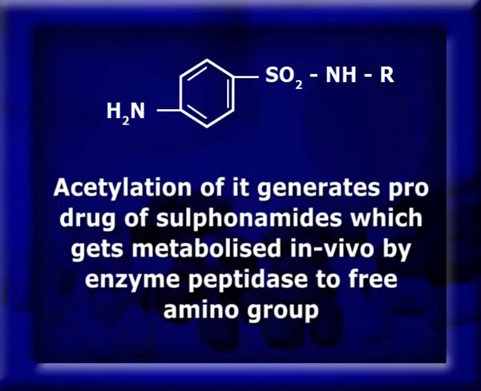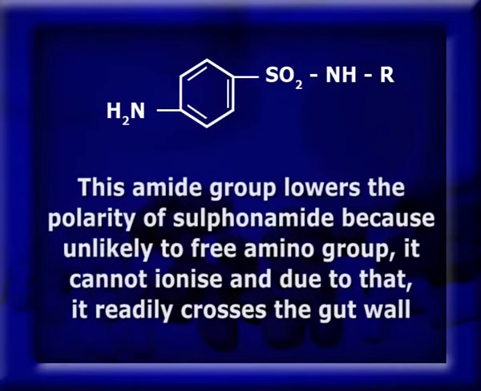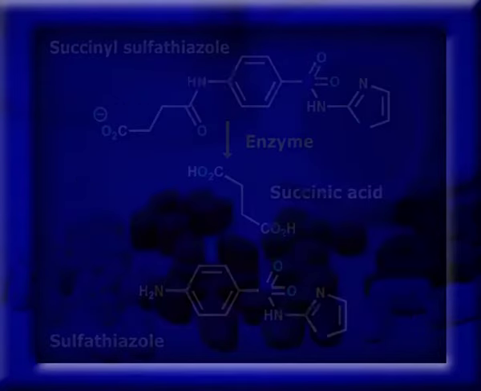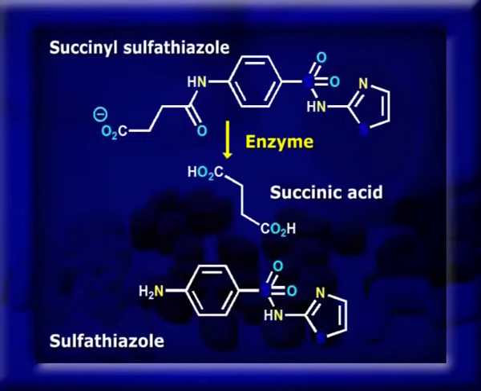Acetylation of it generates prodrugs of sulfonamides, which get metabolized in vivo by the enzyme peptidase to the free amino group. This amide group lowers the polarity of the sulfonamide because, unlike the free amino group, it cannot ionize, and due to that it readily crosses the gut wall. An example of this prodrug is succinyl sulfathiazole, which is a prodrug of sulfathiazole, shown in a figure.